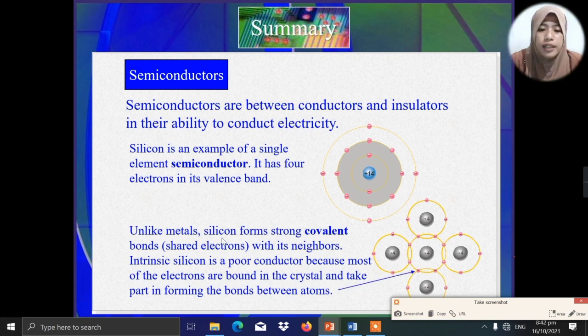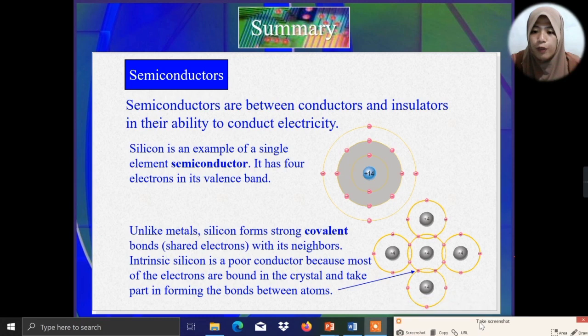So, unlike metals, silicon forms strong covalent bonds, sharing electrons with its neighbors. This is the covalent bond, or sharing of electrons, of silicon. As you can see, they have these 1, 2, 3, 4, 5, 6, 7, 8 shared electrons with their neighbors, which means they have an equal share of electrons.